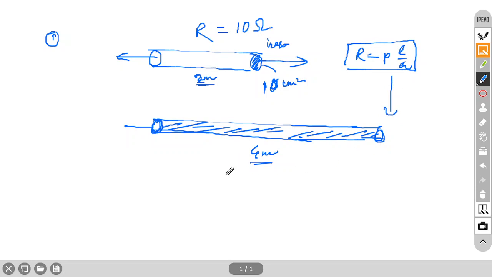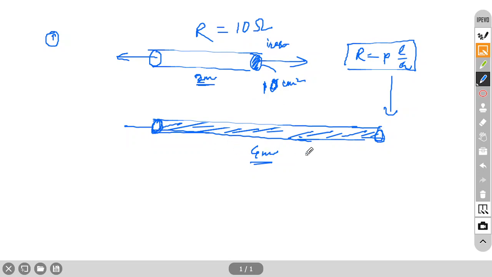Sir, I have a doubt. When the length of the wire is increased, won't the cross section reduce by the same factor? Yes, it's directly proportional. If you increase the length to double, the thickness will be half. They are proportional to each other because mass is constant. Sir, is it 40 ohms? Correct, 40 ohm. It will increase 4 times.